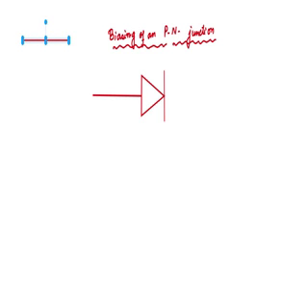I think everybody has known this. This is the positive, this is the negative. This is known as anode. This is known as cathode. Two electrodes are there, that's why it is called diode. So this is the symbol.